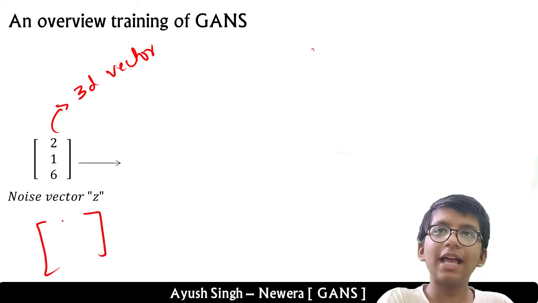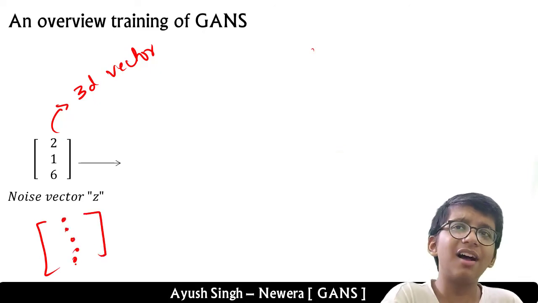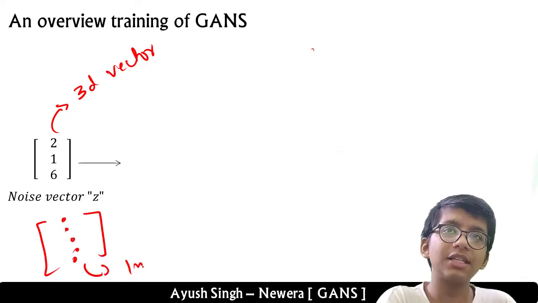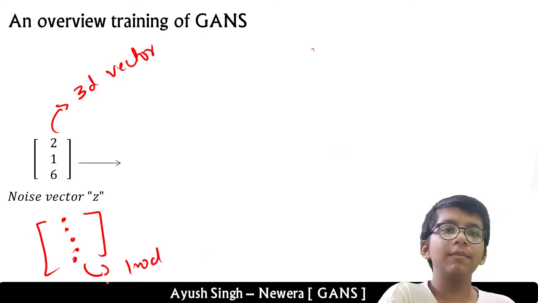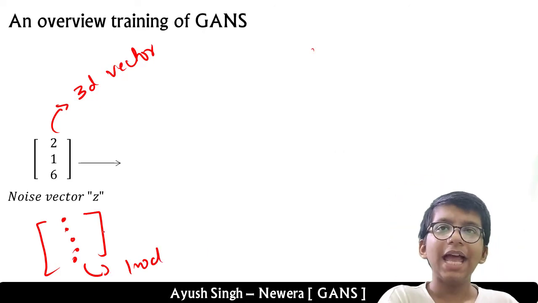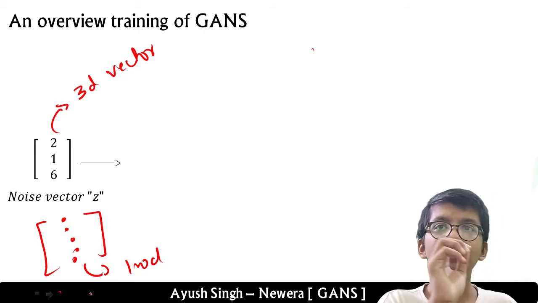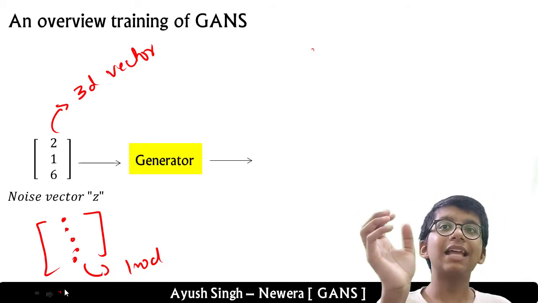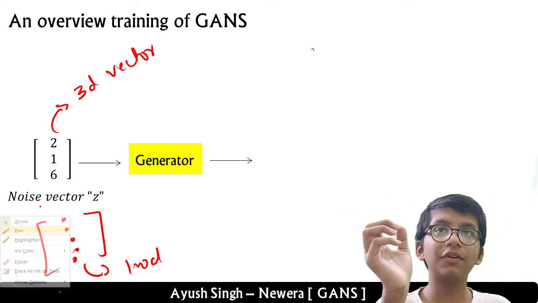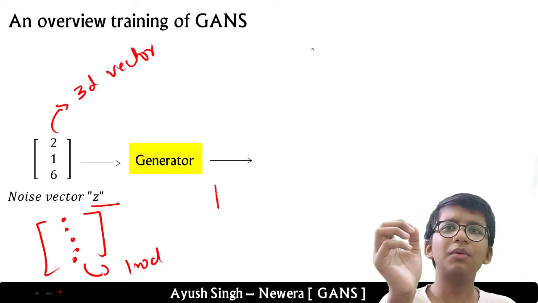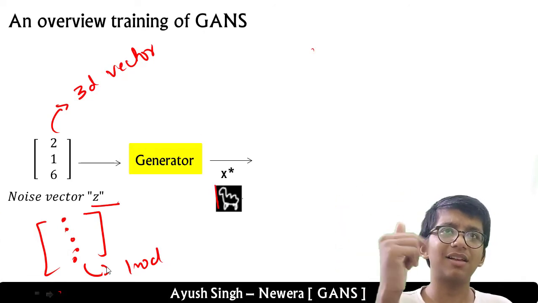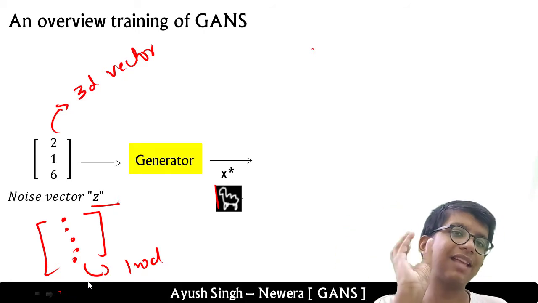The vector can be anything, but in this course we will mostly take a 100-dimensional vector. Okay, so we take a noise vector z, and then we give it to the generator. A generator is a neural network that will take this noise vector z and generate some random output, just like this. Let's denote it as x star.